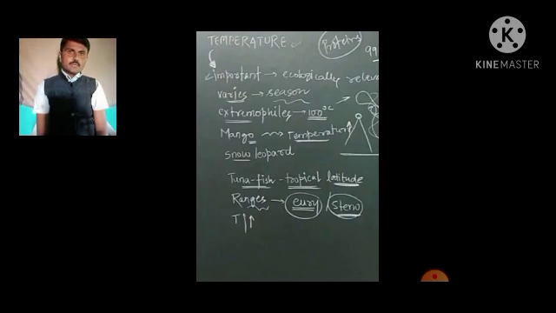Now, according to the temperature or to the region, in the temperate zone, where the temperature is very low, the organisms adapt among themselves. The metabolic activity or the enzyme activity has adapted in such a sense that the organism can survive in temperate zone.